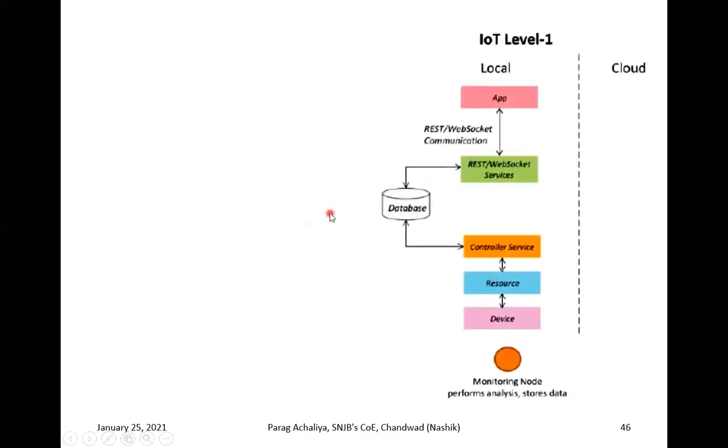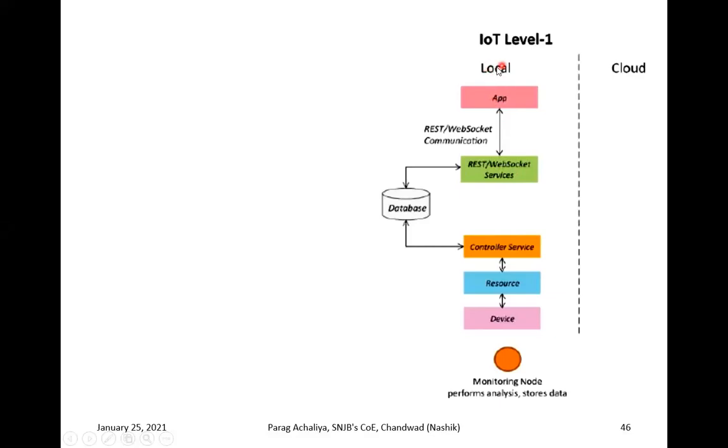So this is IoT level 1. If you observe this, level 1 will have a structure like this. At the bottom there will be your various IoT devices. Then you are going to use various resources for these devices. Then there will be a controller service. That controller service is going to use a database. Then that database is going to communicate between client and server with the help of either REST based or WebSocket based services. Any of the communication protocols it is going to use, and at the end that service will be helpful for the IoT application.